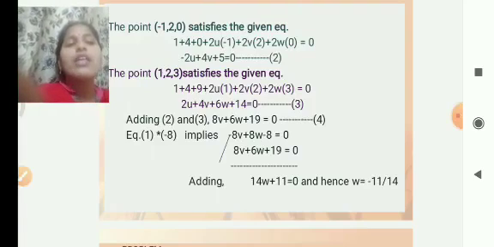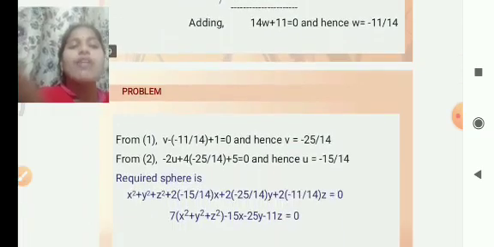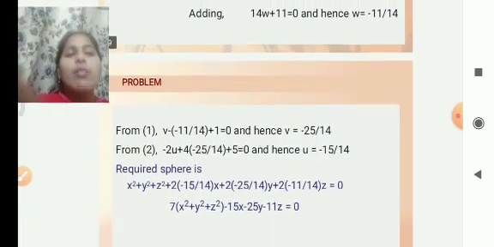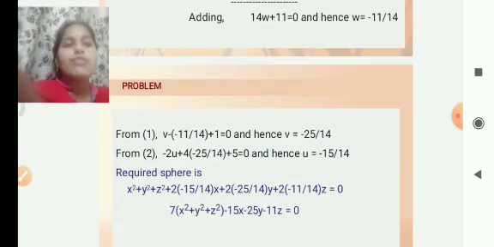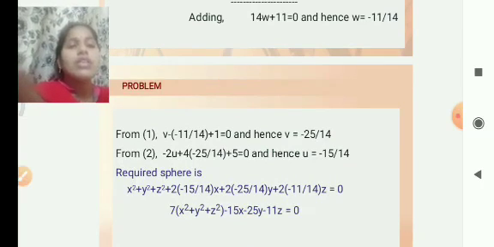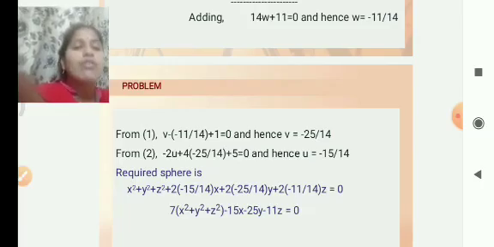We have to simplify these equations and get the values of u, v, w. u is equal to minus 15 by 14, v is equal to minus 25 by 14, and w is equal to minus 11 by 14.